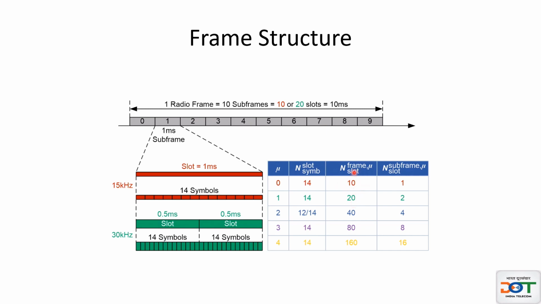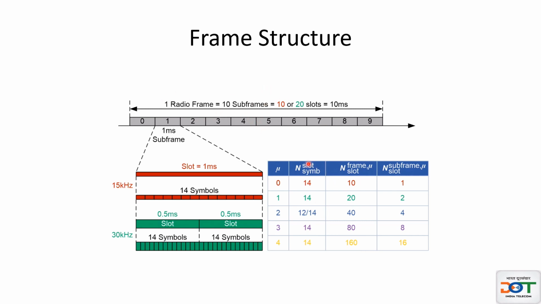But every slot will have 14 symbols. So how many symbols can you have? 14 into 10 symbols in one radio frame of 10 millisecond, and here 14 into 20, here 14 into 40, 14 into 80, and 14 into 160 symbols in a radio frame.